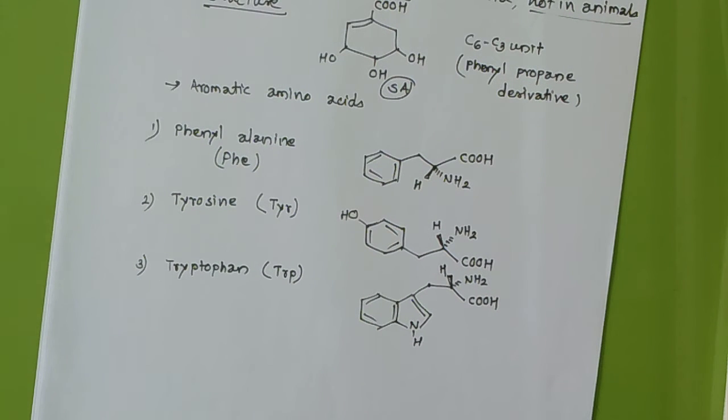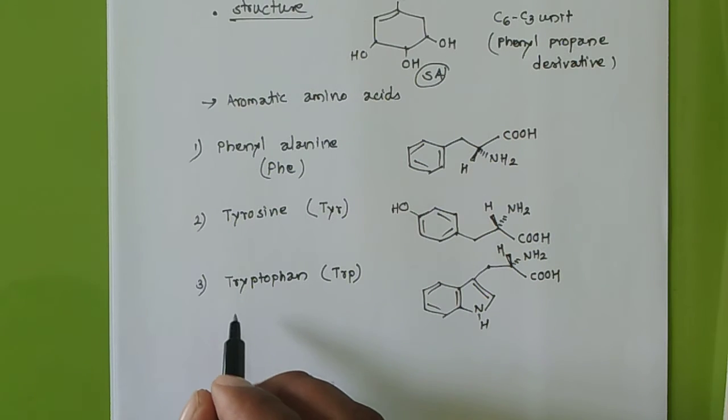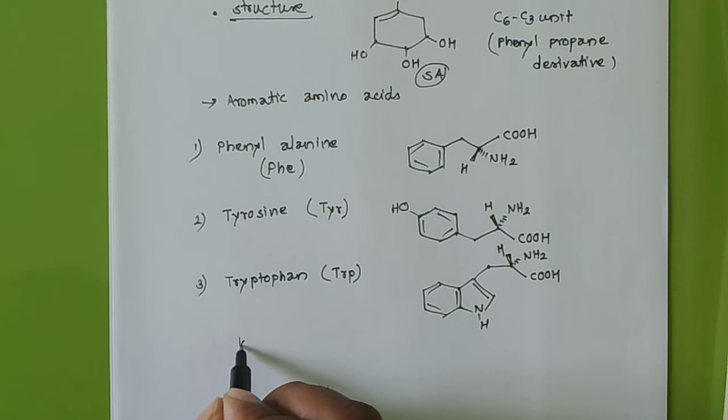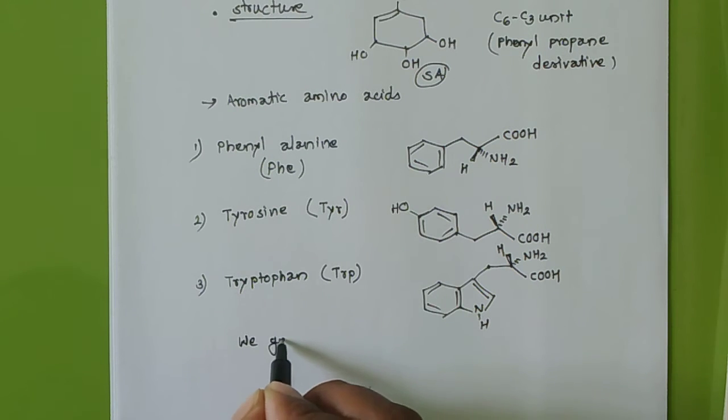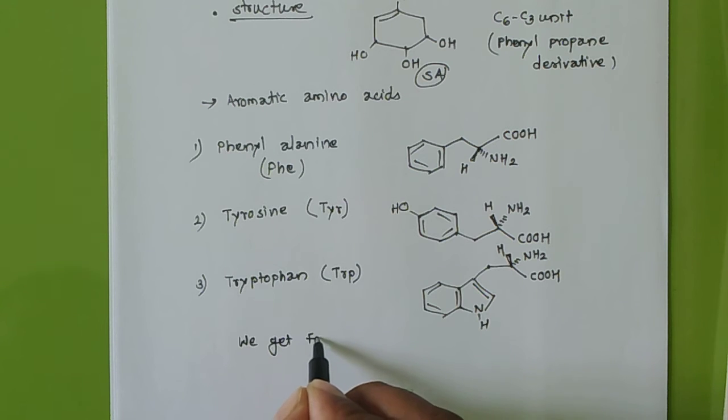These 3 amino acids are essential amino acids for humans. We have to have them in our diet, as we cannot make them ourselves. Very important, synthetically we cannot prepare them. So whatever these amino acids, we get them from whom?